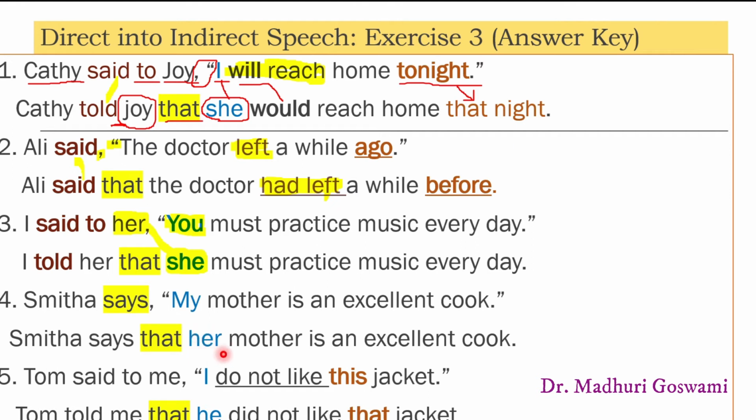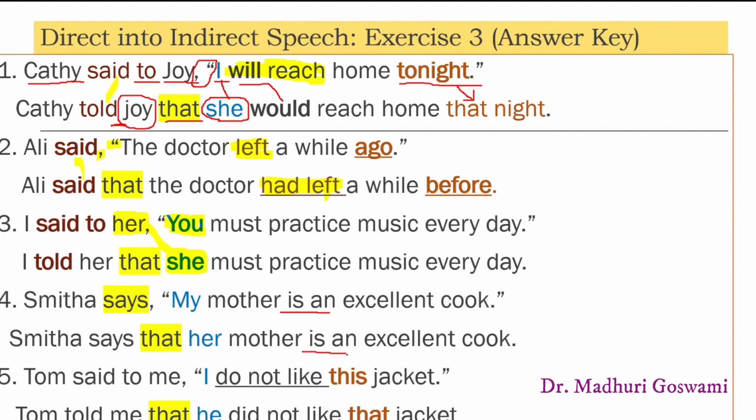Dear students, always remember, यदि reporting clause का tense present या future हो, तो reported clause के tense में कोई परिवर्तन नहीं होता है. As we have seen in this example, Smita says that her mother is an excellent cook.